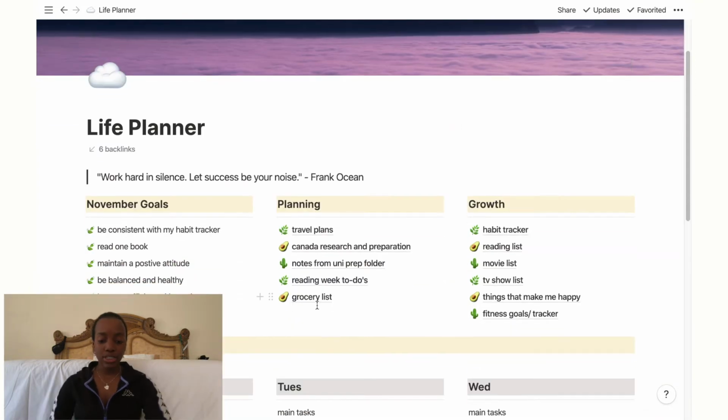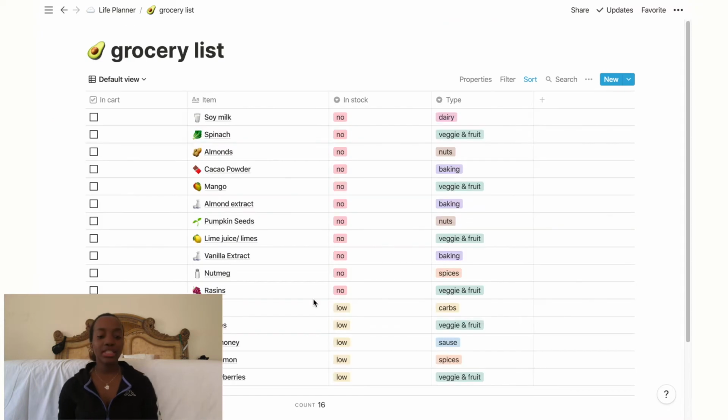The next I have my grocery list, which I'm really proud of making, but this is just the groceries that I need for my own food. And then obviously when I move, there's gonna be more stuff on here, but this is just stuff that I use because I make smoothies and stuff like that.